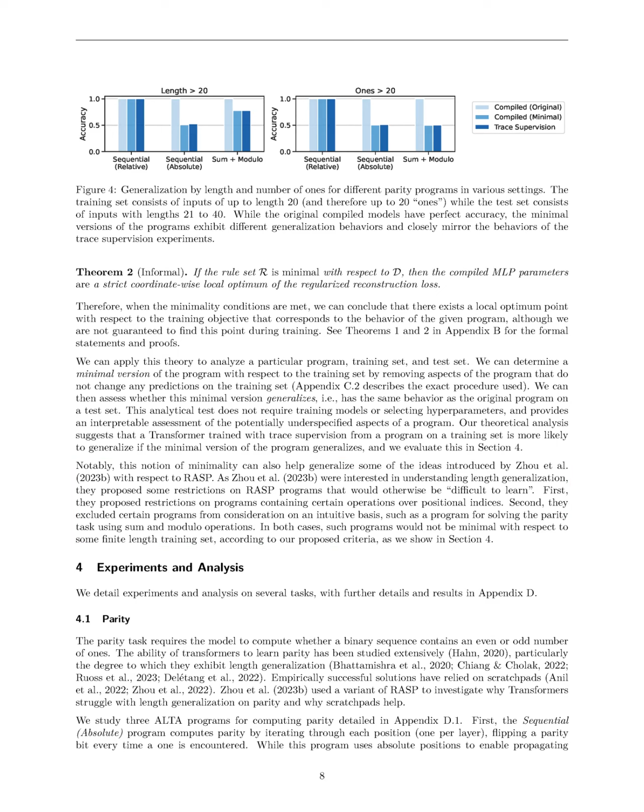Section Summary. In this section, we discuss the challenges of generalizing models trained on specific algorithms and introduce two tools to enhance learnability: trace supervision, which uses execution traces to guide model behavior, and a theoretical analysis that identifies minimal program components necessary for effective learning. Our findings suggest that a transformer model is more likely to generalize if the minimal version of the program it learns from also generalizes, providing a framework for assessing program efficiency without extensive training.